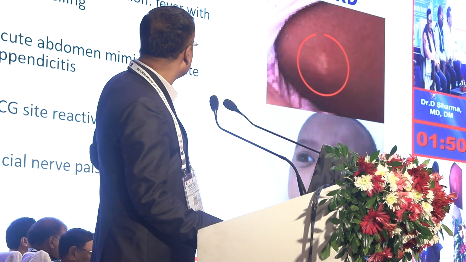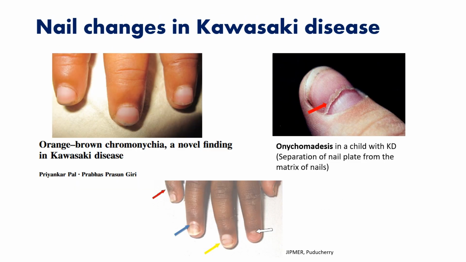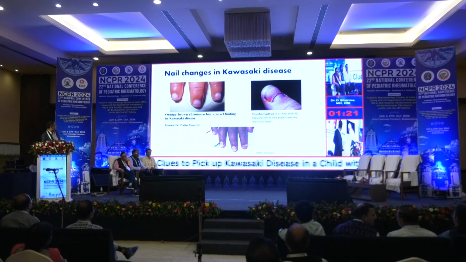Then facial nerve palsy. Then retropharyngeal abscess-like presentation, that is also called retropharyngeal phlegmon. That is another presentation. Then nail changes in Kawasaki disease. Many publications have described many changes in the nail, like orange-brown chromonychia. The president of the Indian Kawasaki Disease Society, Dr. Priyankar Pal, has reported this. I think he is not here now. So orange-brown chromonychia is a novel finding in Kawasaki disease.